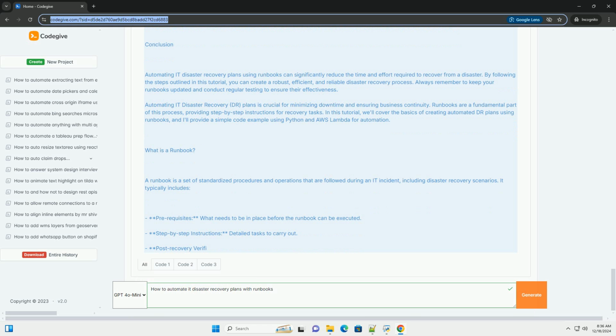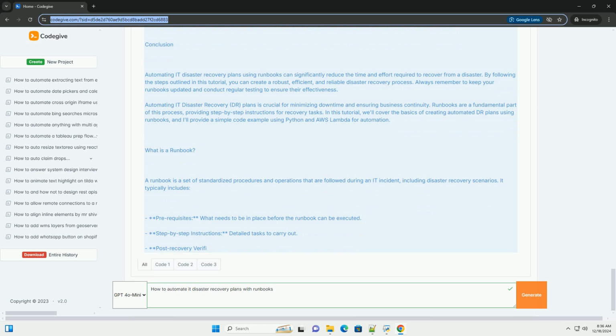What is a runbook? A runbook is a set of standardized procedures and operations that are followed during an IT incident, including disaster recovery scenarios. It typically includes prerequisites, what needs to be in place before the runbook can be executed, and step-by-step instructions, detailed tasks to carry out.